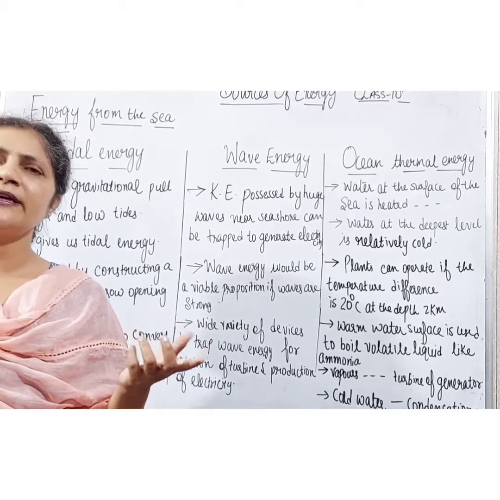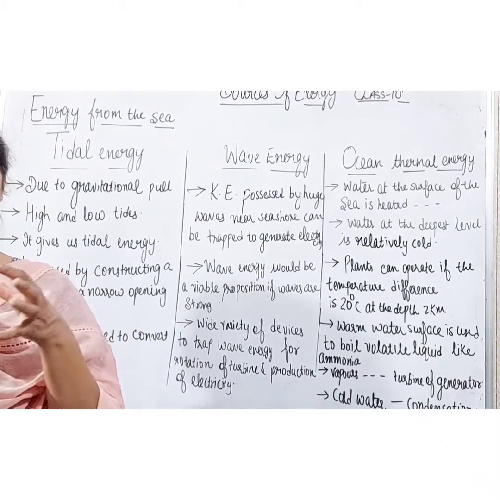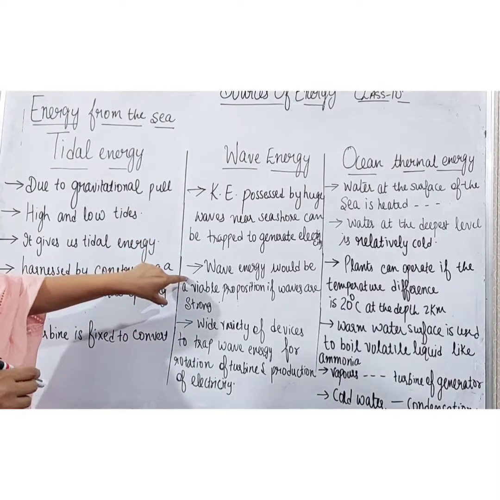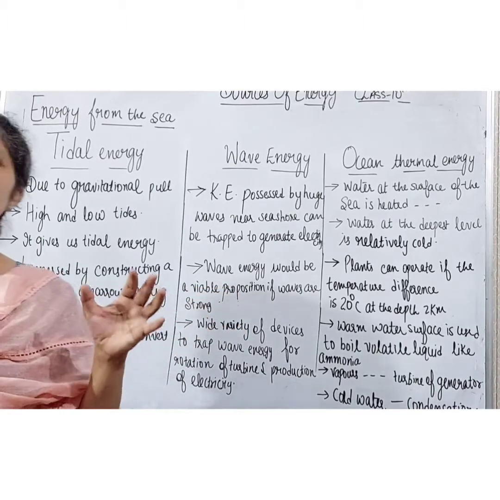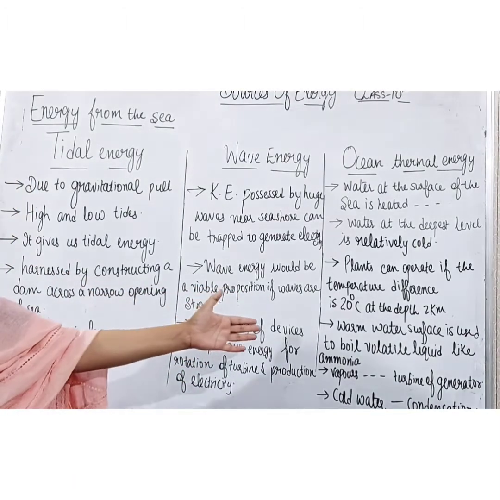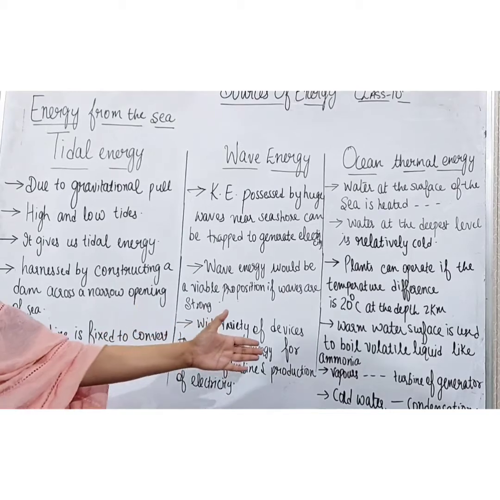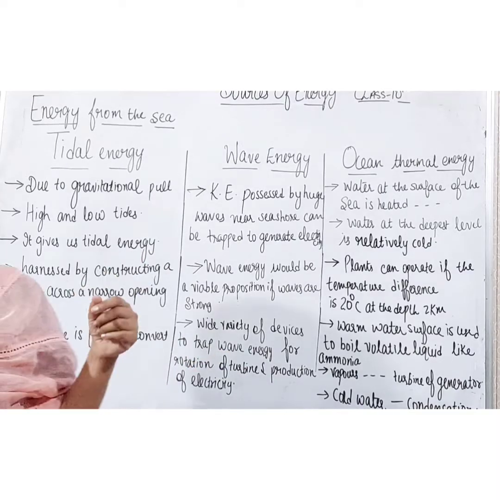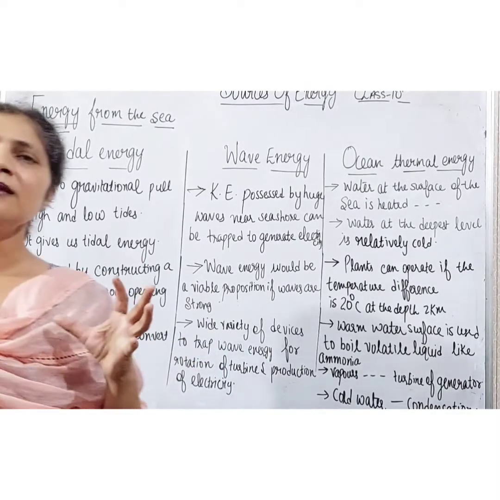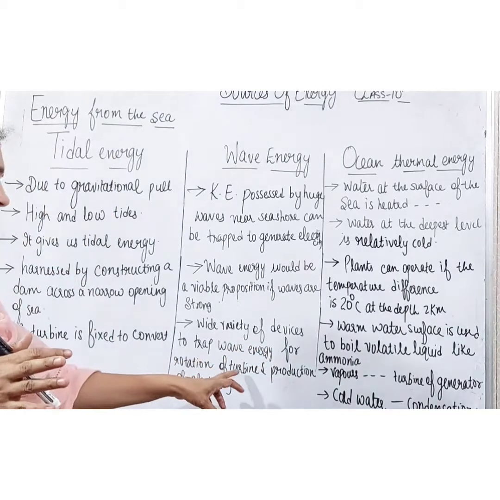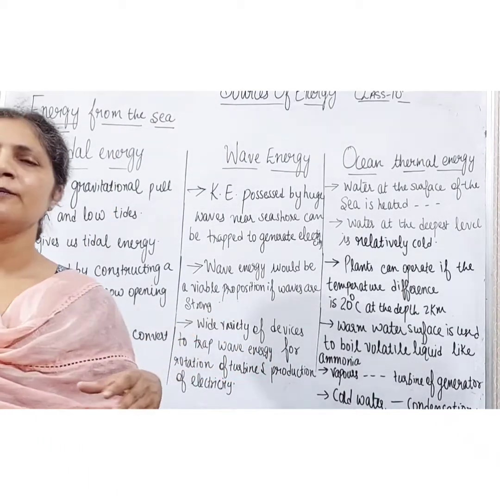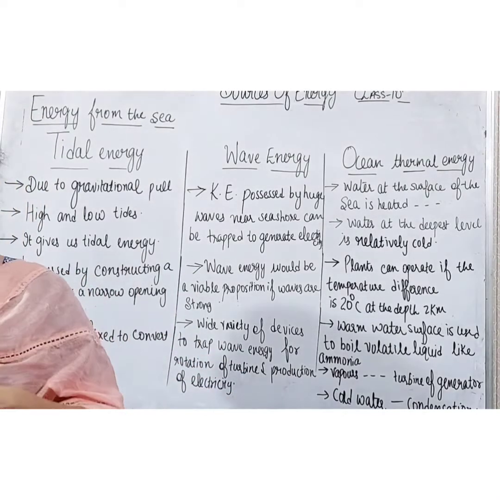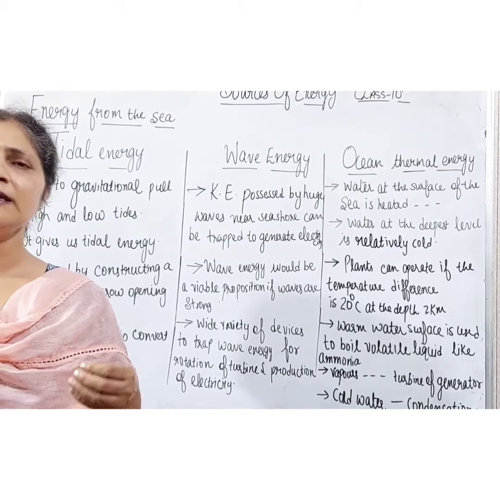How are these waves generated? These waves are generated by the strong blowing winds. Wave energy would be a viable proposition if waves are very strong. A wide variety of devices to trap wave energy for rotation of turbines and production of electricity are required and used, because our main purpose is to rotate the turbine, and turbines will turn the generators to produce electricity.